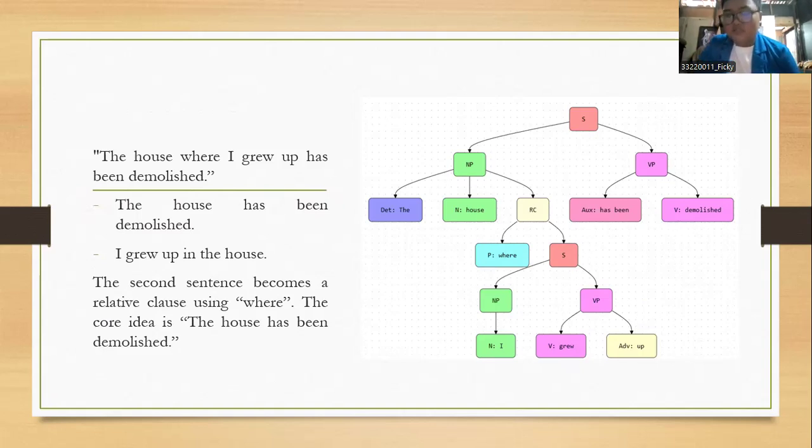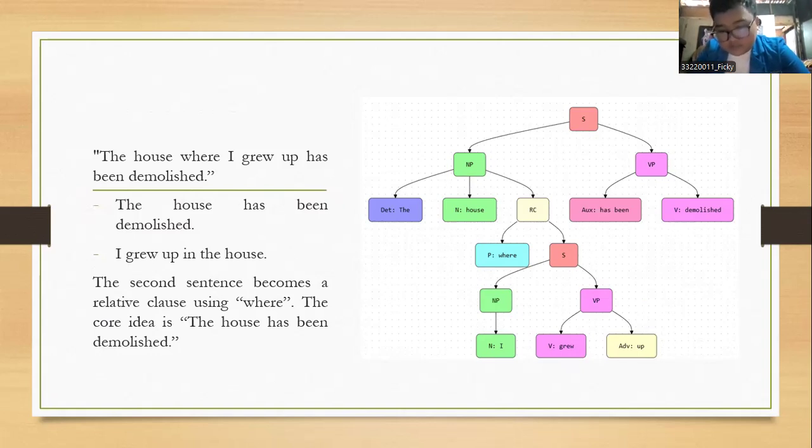The tree diagram is divided by NP and VP. The NP is divided into 3 branches. The first is the determiner the, the noun house, and the relative clause. The relative clause is divided by 2 as well: the where as a prepositional phrase, and the subject divided by NP and VP too.